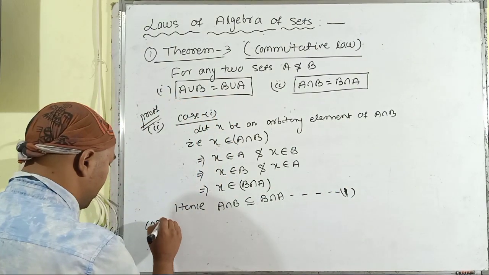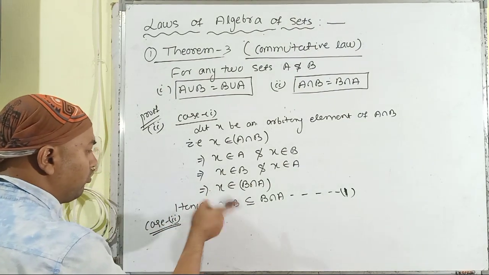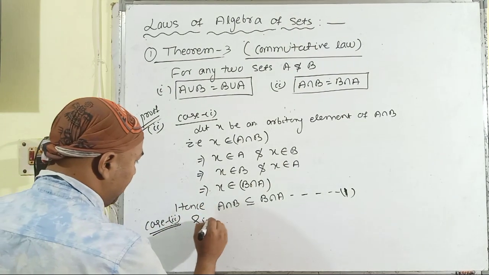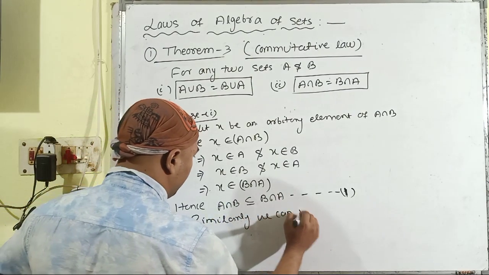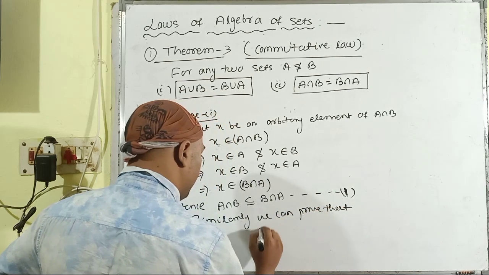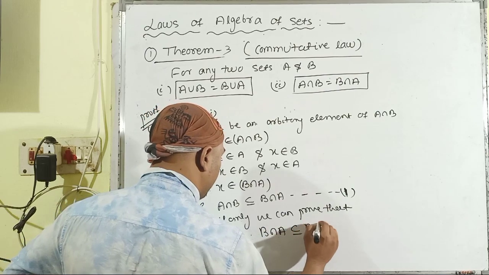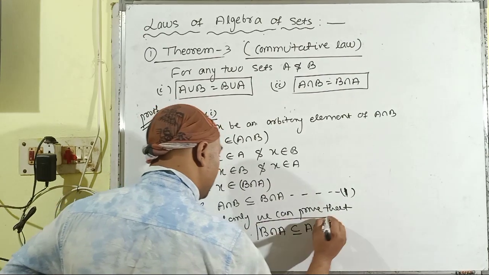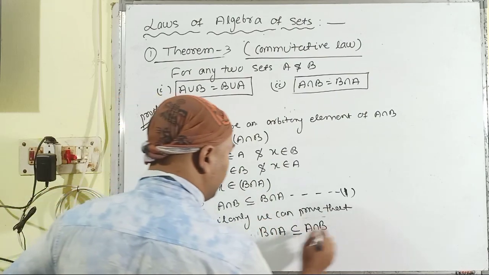Similarly, in case number 2, we can also prove the alternative way: B intersection A is a subset of A intersection B, and this is equation number 2.